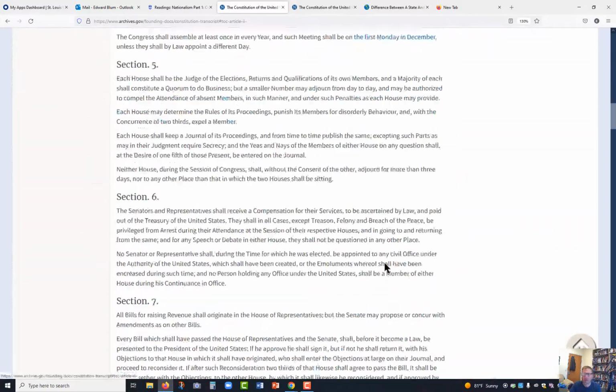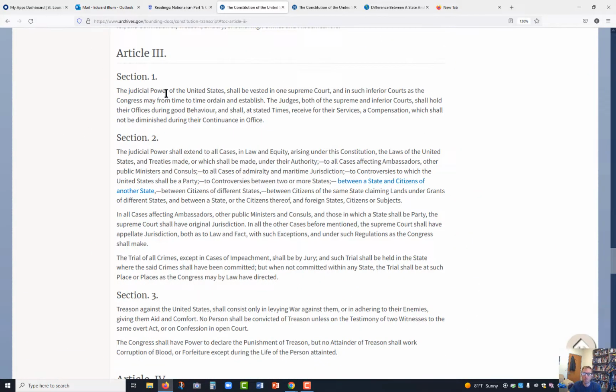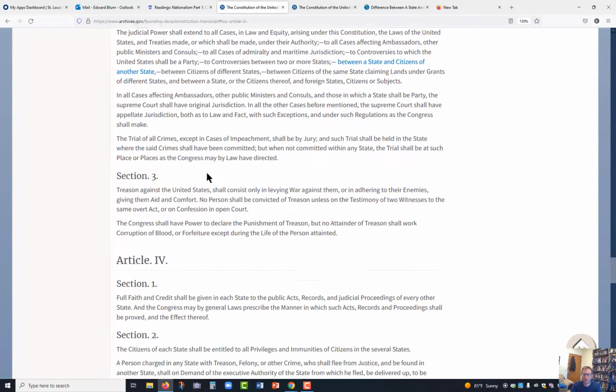Then the third article is: the judicial power of the United States shall be vested in one Supreme Court and in such inferior courts as Congress may from time to time ordain and establish. So there's going to be a Supreme Court that's going to judge the laws. The judges, Supreme and inferior courts, shall hold their offices in good behavior.